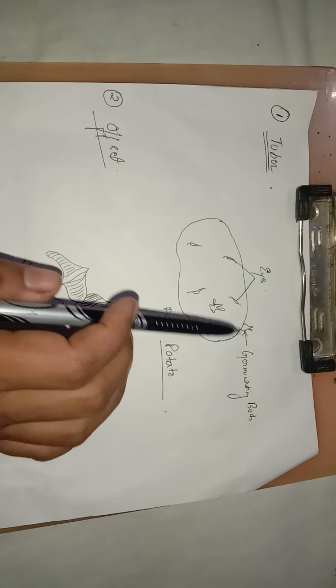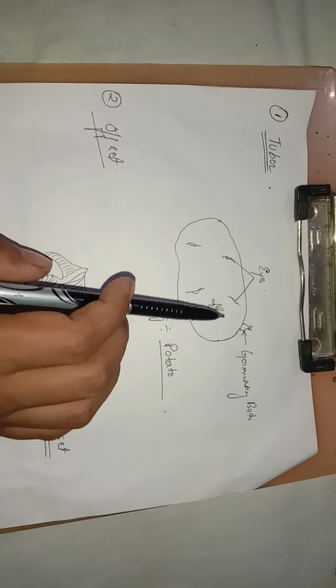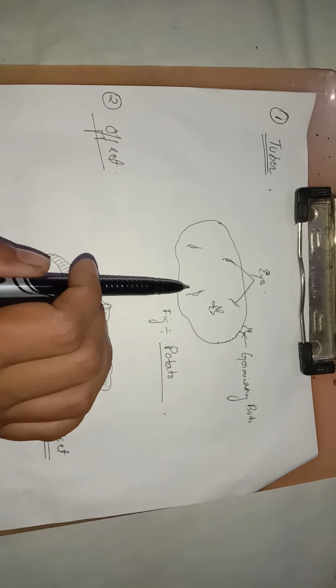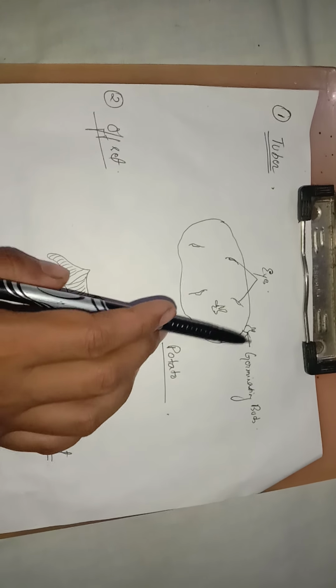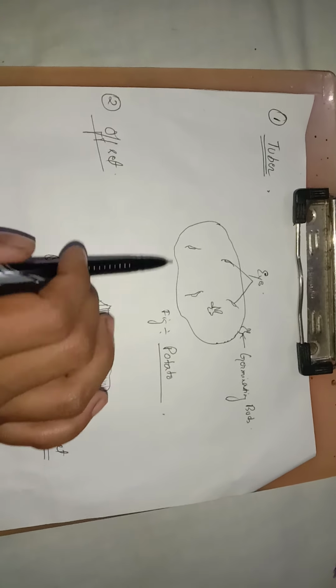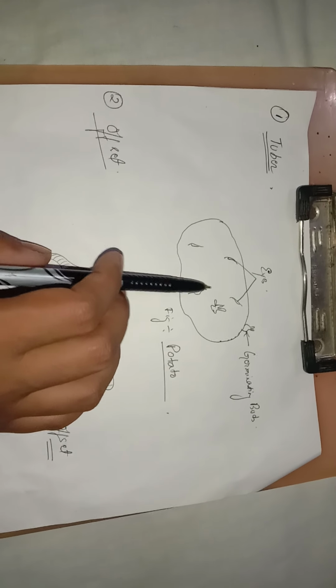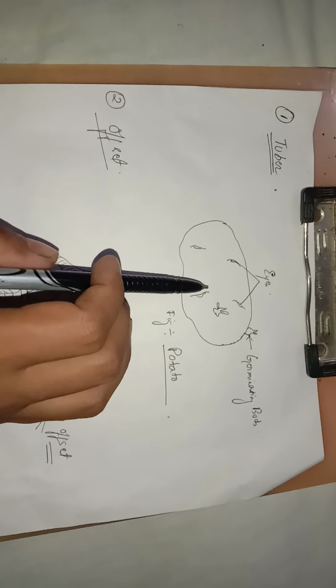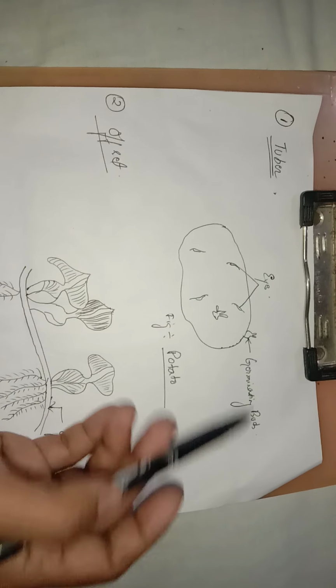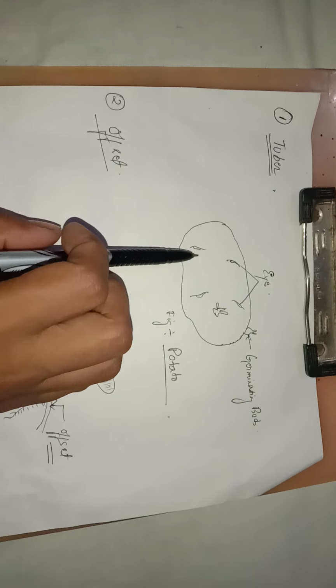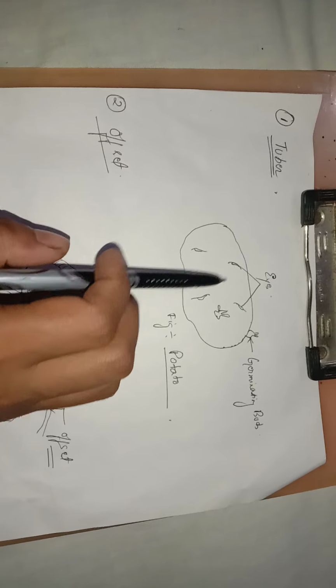The definition itself says propagating a plant from the vegetative part of the parent body, isn't it? Therefore, since the potato develops from the stem part, this tuber has the ability to germinate and produce a new plant. In a potato you can see these parts, which are called the eyes of the potato.